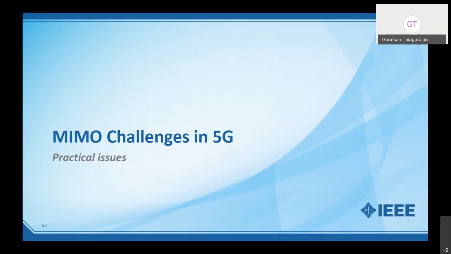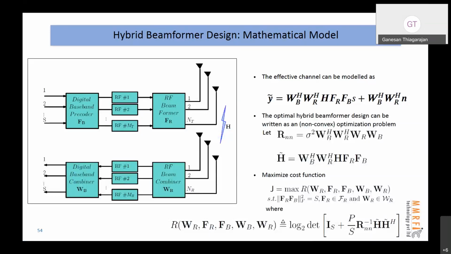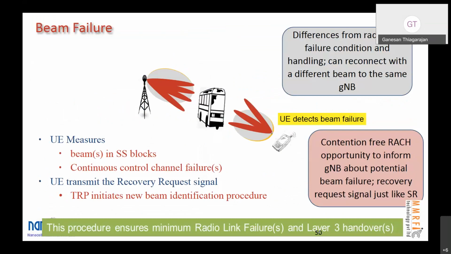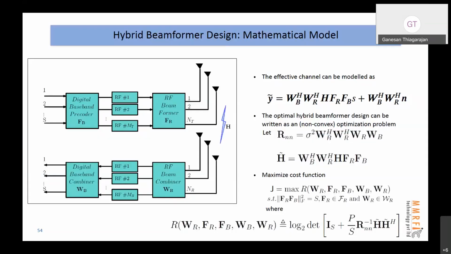So now the challenges. This is for academicians. I talked about the nice theory of selecting and switching beams. Now how these weights are selected is this. Basically, what I receive is the effective channel, which is nothing but the RF beamforming and baseband beamforming at the receiver as well as the transmitter. FRFB is the transmitter, WBWR is the receiver. So what I'm receiving is an effective channel. And how do I choose these matrices, WB, WR, FR, FB, is a challenge.